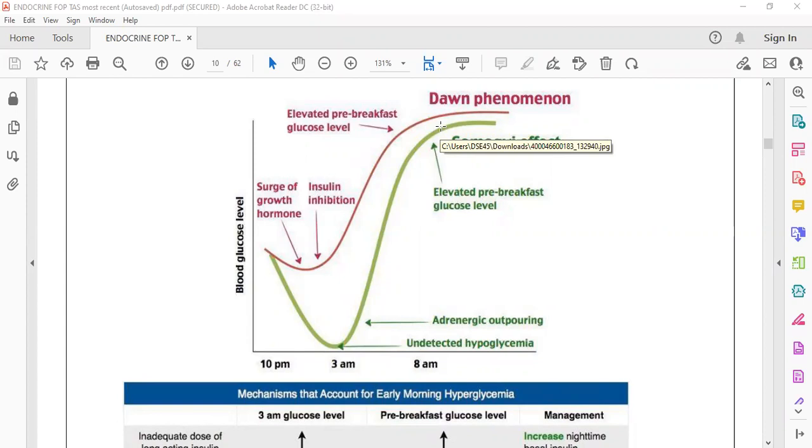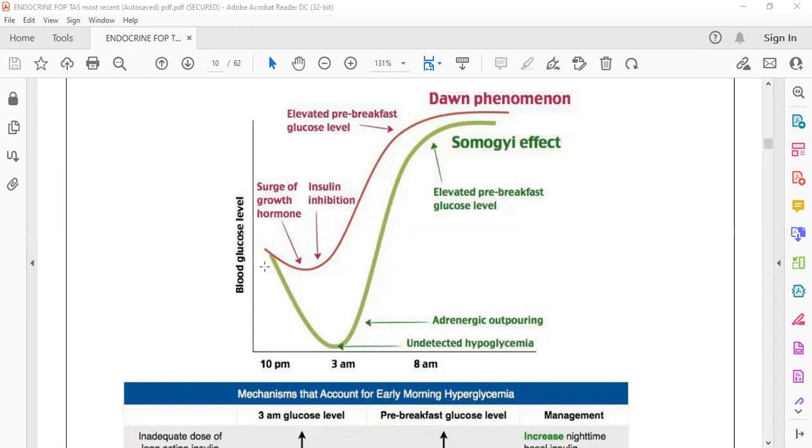You give the insulin, but growth hormone is an anti-insulin hormone, so it inhibits it. So even if you give the insulin, the patient still has a hyperglycemic condition.